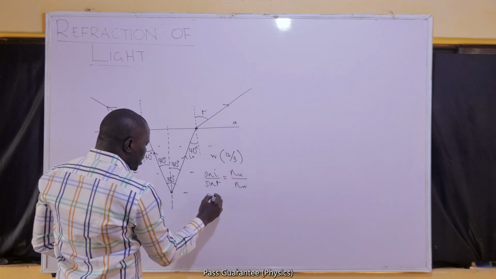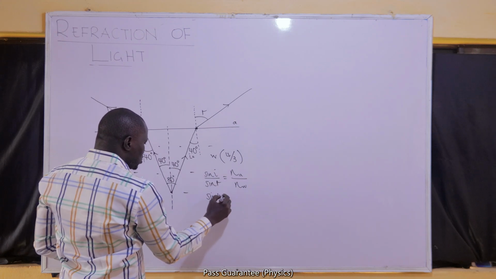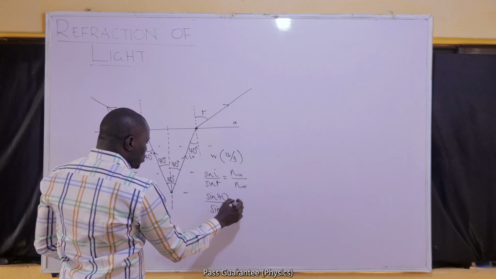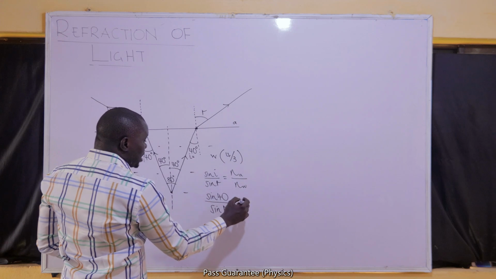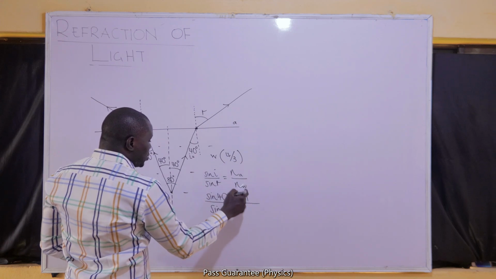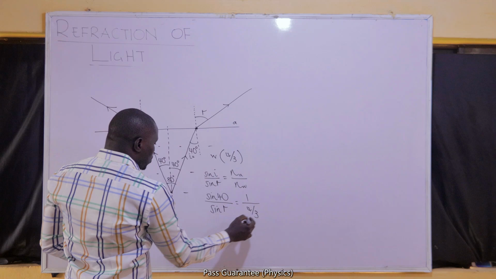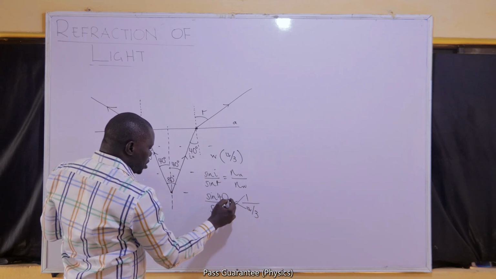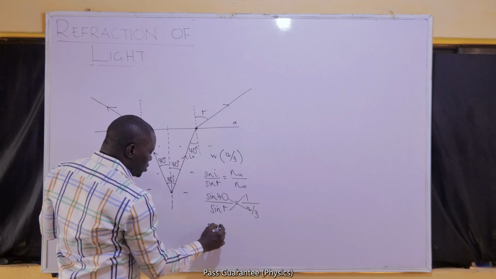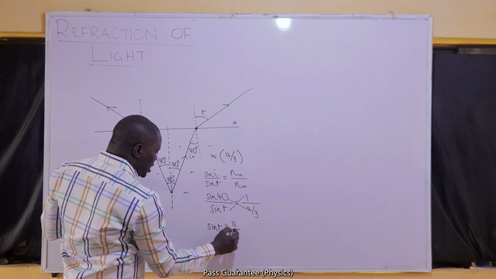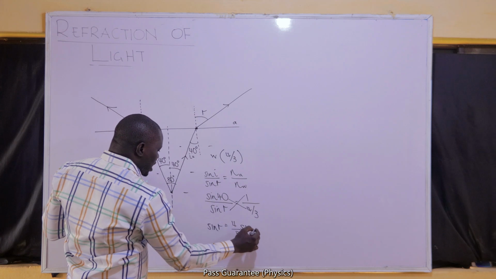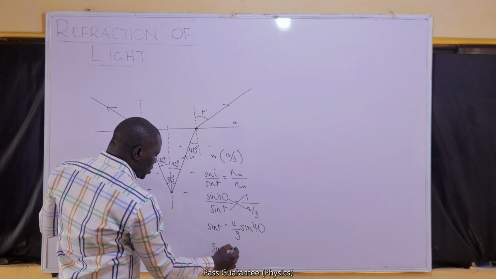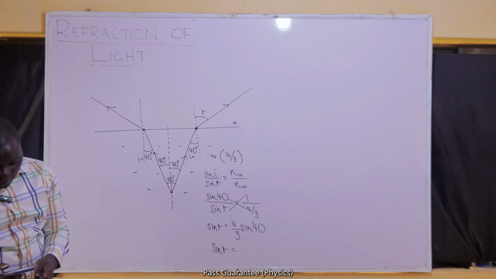So this will be sine, your I is 40, your R is what I don't know. Your refractive index of air, let's take it to be 1. That of water, let's take it to be 4/3. We can continue with the evaluation. If we cross multiply, we should have sine R becoming 4/3 sine 40. That should be sine R must be equal to 0.857.